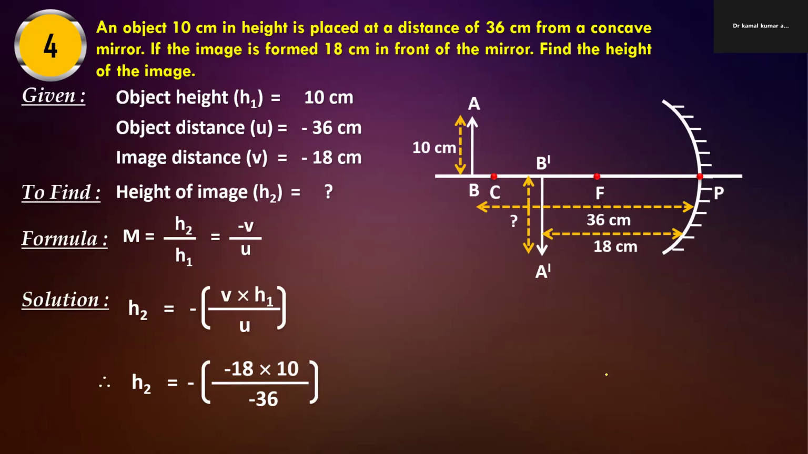Minus 18 and minus 36 will cancel out, so there will be 2 only. So 10 divided by 2 will be 5. But there is a negative sign outside the bracket, so finally the answer will be minus 5. Height is minus 5, which means the image is inverted.